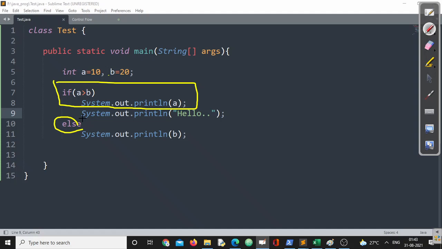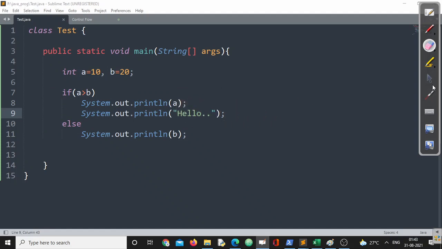You can take a note of this. If you want to write an else block, that else block should be written immediately after the termination of the if block. Otherwise, you will get a compilation error. It will say misplaced else or else without if.